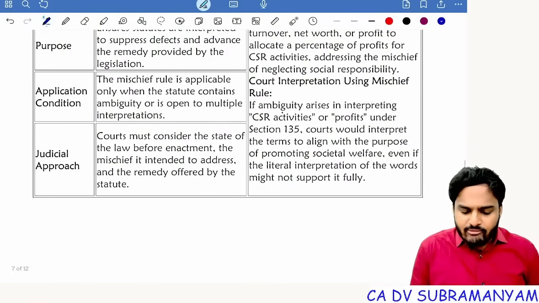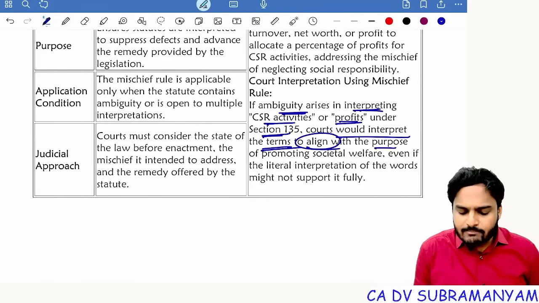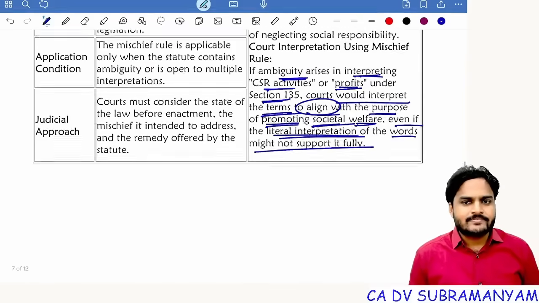So if ambiguity arises in interpreting CSR activities or profits under section 135, courts would interpret the terms aligned with the purpose of promoting societal welfare, even if a literal interpretation of the words might not support it fully.